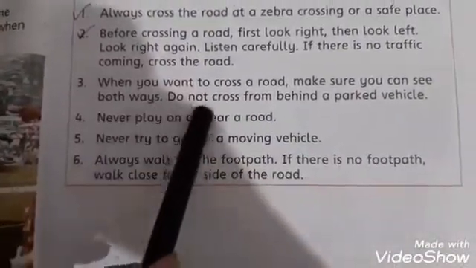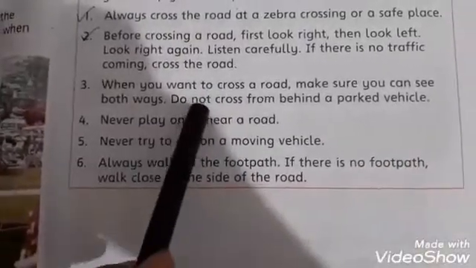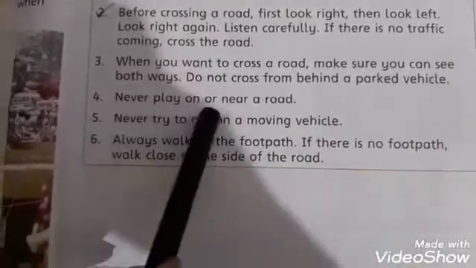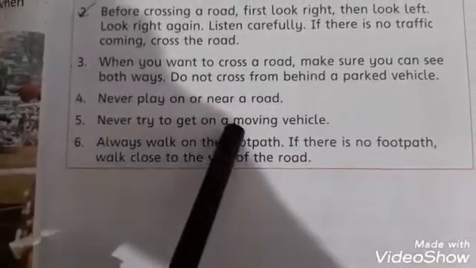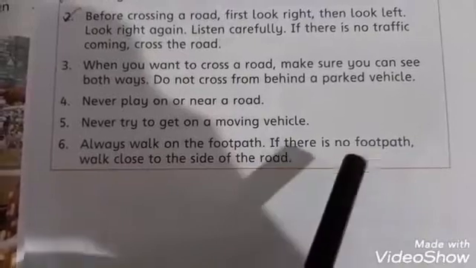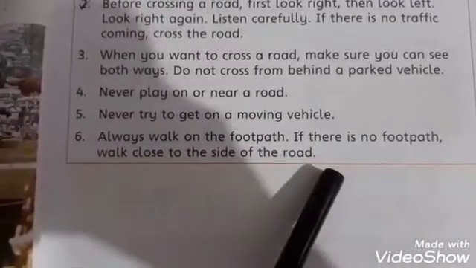Number 3, when you want to cross a road, make sure you can see both ways. Don't cross from behind a parked vehicle. Number 4, never play on or near a road. Number 5, never try to get on a moving vehicle. Number 6, always walk on a footpath. If there is no footpath, walk close to the side of the road.